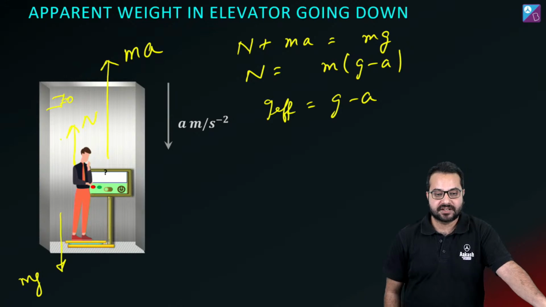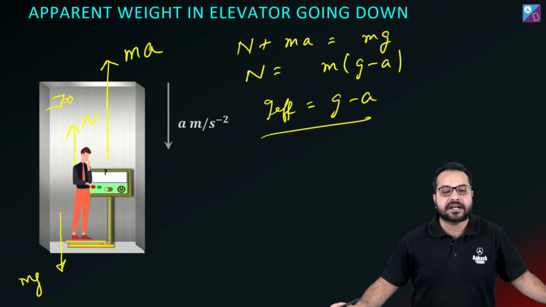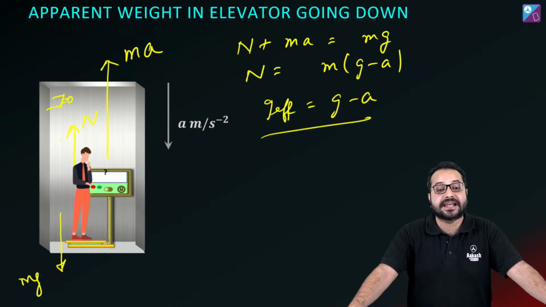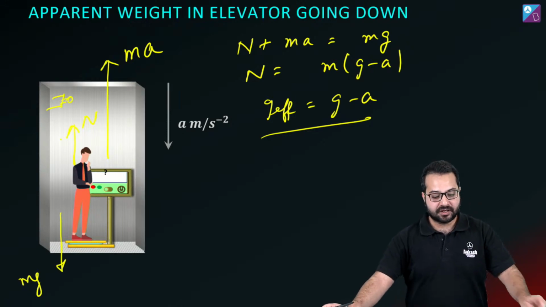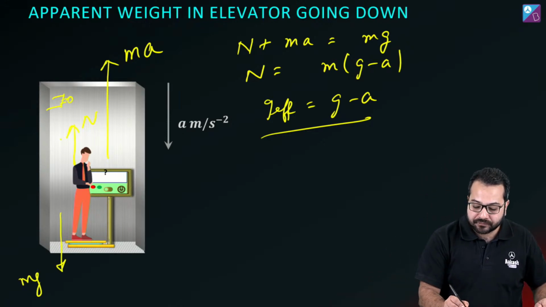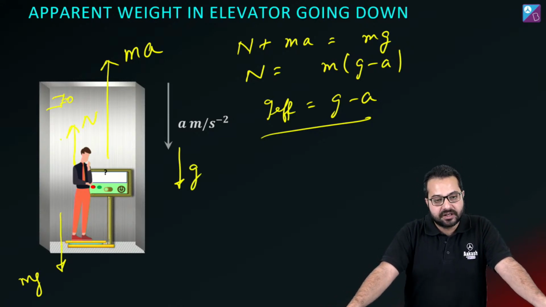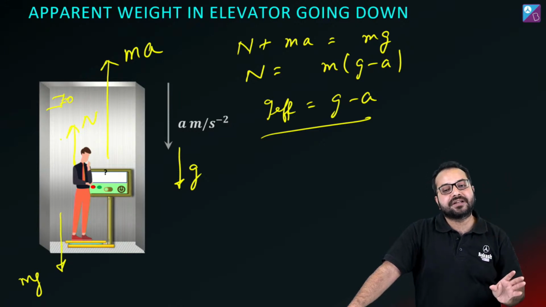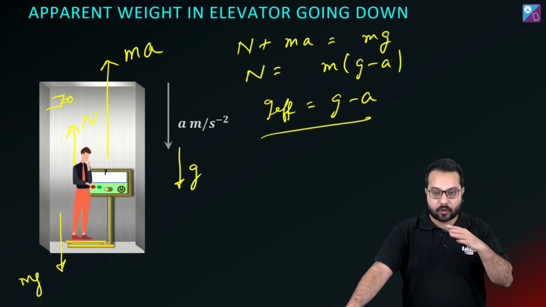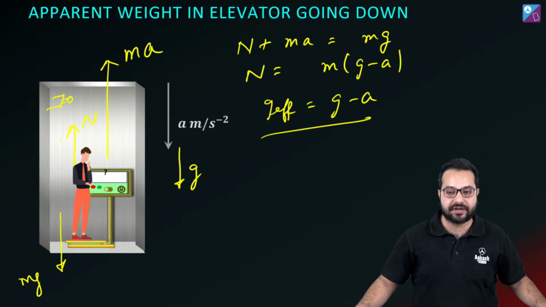Okay, so what will the effective gravity become? It will become g minus a. Now just think about it. If the elevator is going down with an acceleration g, what will happen? Can someone tell me? If the elevator is going down with an acceleration g, okay? This should not happen. Suppose you are in an elevator.